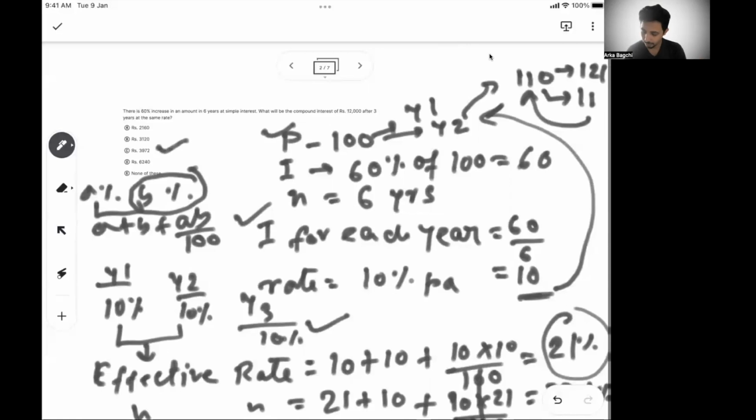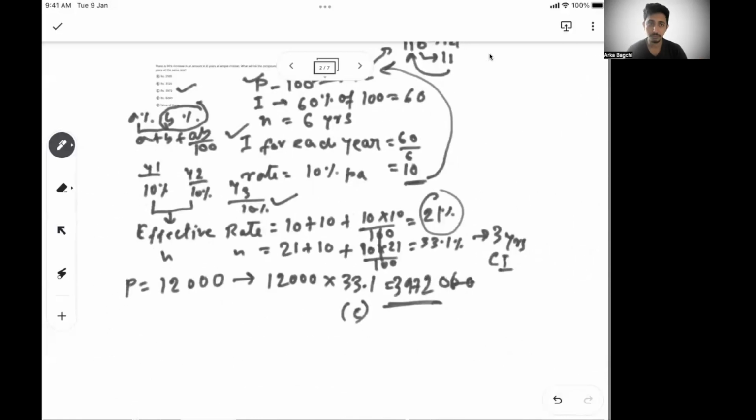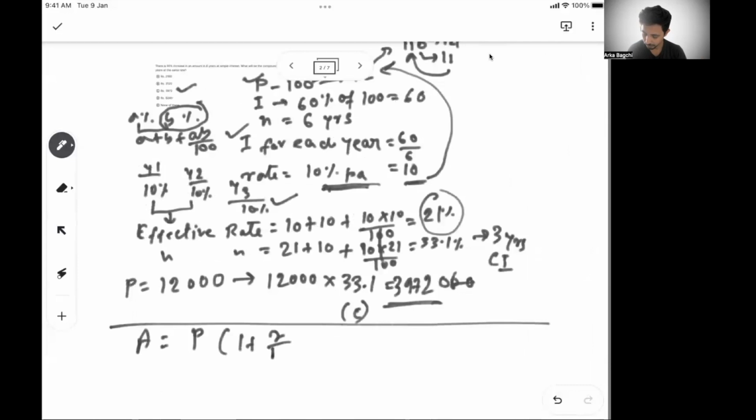The other way you can solve this is, once you get the 10% effective rate of interest, you can calculate the amount: P, which is 12,000, into 1 plus r by 100 whole to the power n. So from here the amount becomes 12,000 into 1 plus 10 by 100 whole to the power 3.